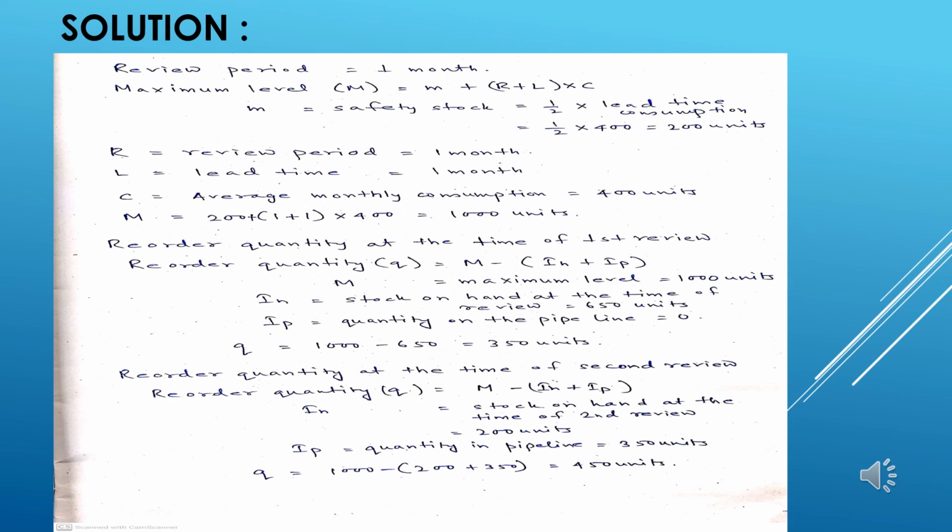So IH plus IP is 350 plus 200, that is 550 units. If we deduct the 550 units from the maximum stock of 1000, 450 units should be the ordering quantity during the second review. This is how we solve the fixed order interval system.